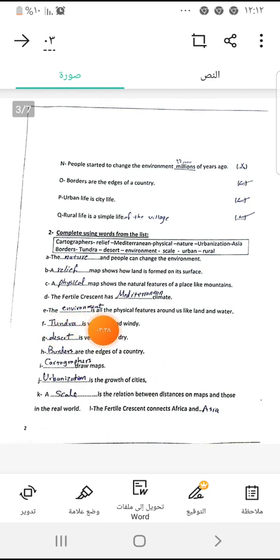The environment is all the physical features around us, like land and water. Everything around us, this is our environment. Tundra is very cold and windy. Desert is very hot and dry. Borders are edges of a country. Cartographers draw maps. Urbanization is the growth of cities. When cities grow bigger with more people and more buildings, we call this urbanization. The scale is a relation between distances on maps and those in the real world. And from the scale of the map, we can know the real distances between any 2 cities on the map. The Fertile Crescent connects Africa and Asia.